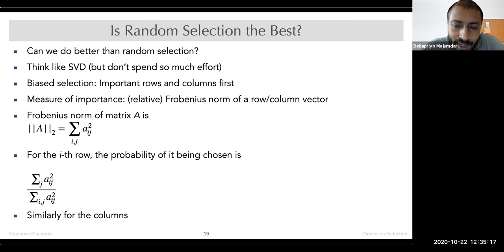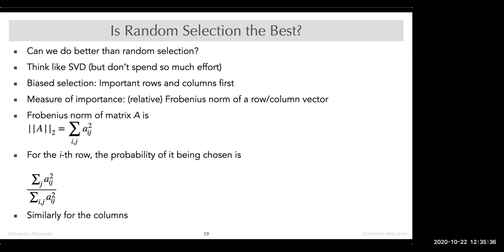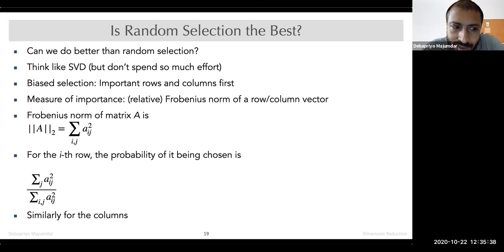If some rows and some columns have higher norms, we put higher probability on choosing them. That doesn't mean we are only choosing the rows and columns with top norms. No, we're just computing the norms and then assigning a probability distribution based on the norms, and then we are doing a random selection.